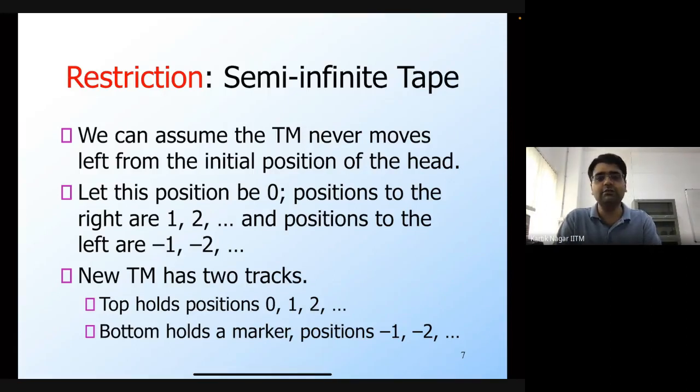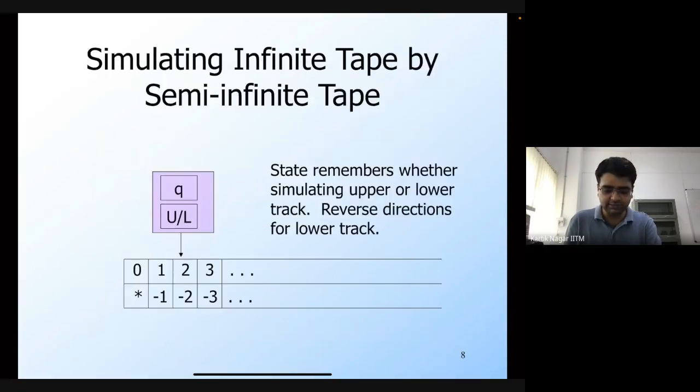So the way that we come up with this Turing machine with the semi-infinite tape, which simulates a Turing machine with infinite tape, is that we basically fold the infinite tape right in. Diagrammatically, we say that this Turing machine with semi-infinite tape is going to have two tracks now. So we define this notion of a track, a track of a Turing machine.